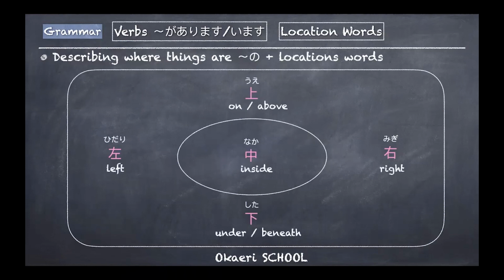We don't distinguish on or above, touching or not touching, like in English. We don't do that in Japanese, so it's just 上. Under the table, for example, テーブルの下. So don't forget の. And right, 右, left, 左. Good.